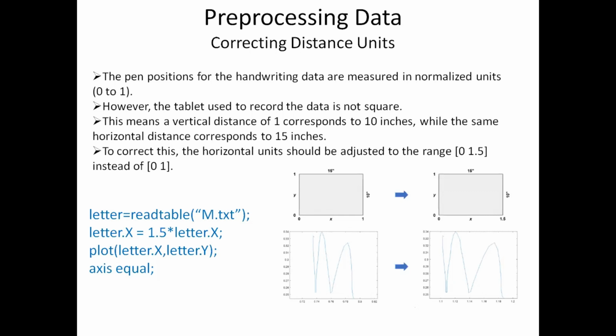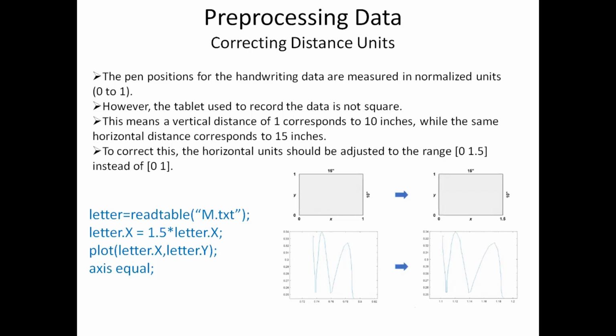If you see here, the vertical distance is 10 inches and the horizontal distance is 15 inches. So the horizontal distance is 1.5 times the vertical distance. So we will correct the horizontal axis data to the range 0 to 1.5. Right now it is in the range 0 to 1. So we need to correct it and make the range 0 to 1.5. That is the first pre-processing of the data that we will be performing: correcting the distance units.